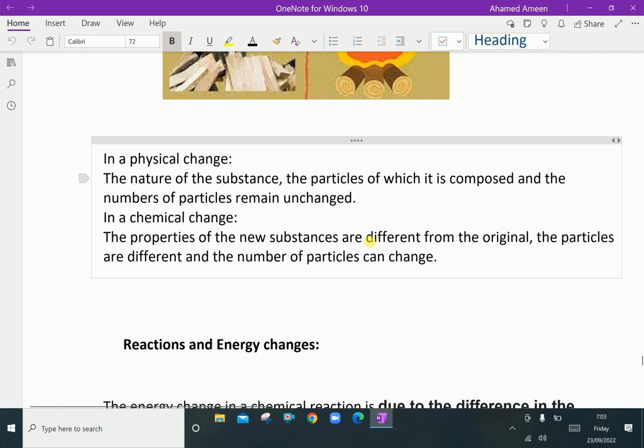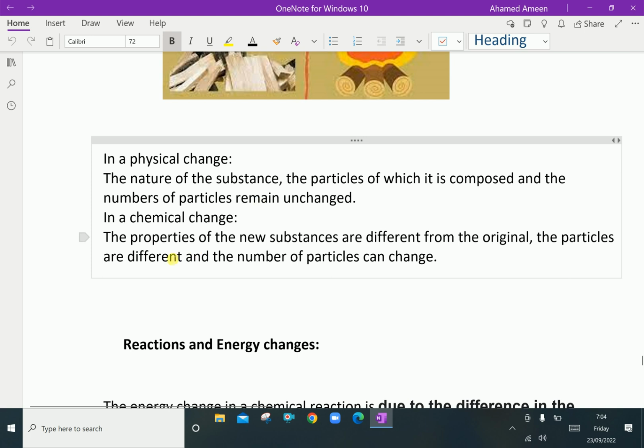In physical changes, the nature of the substance, the particles of which it is composed, and the number of particles remain unchanged. In physical changes, before and after the reaction, there is no change. Only the size and shape, sometimes the color, changes.